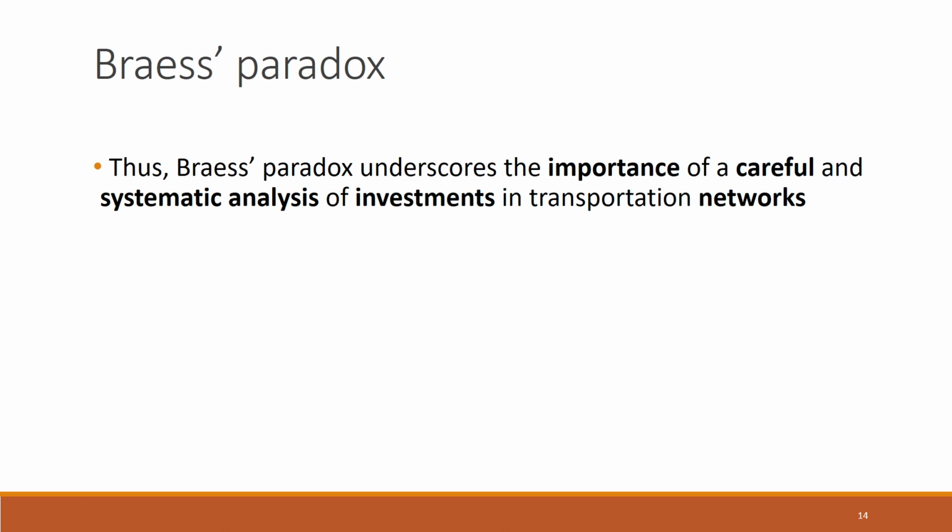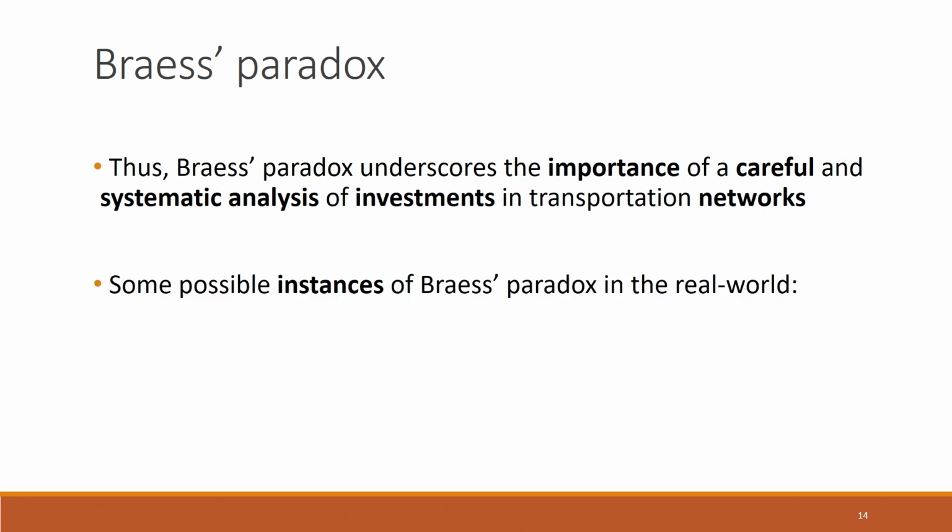This Braess paradox underscores the importance of a careful and systematic analysis of investments in transportation networks. Some possible instances of Braess paradox in the real world have been observed. This is a very important paradox, because in terms of the real perspective, user equilibrium is more realistic than system optimization. People usually try to minimize their own travel time.